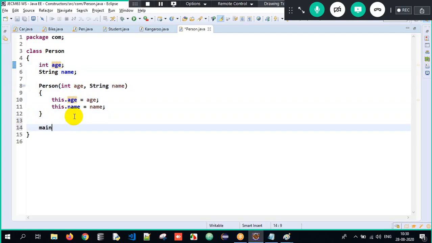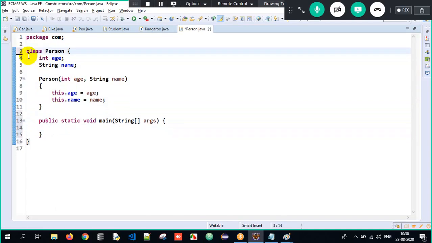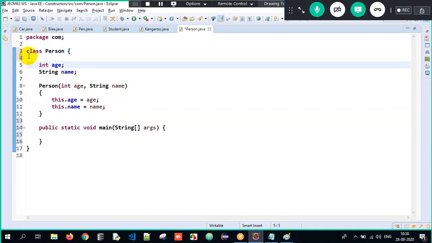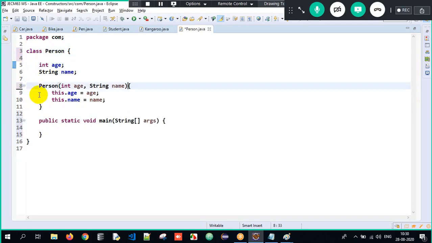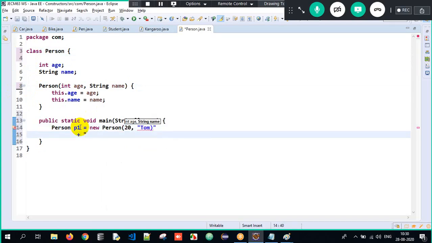And then I will have my main method, wherein the execution will always begin. As I told, generally we try to have the curly braces on the same line. So I will create an object of Person. Person P1 equals new Person of age 20 and the name is Tom.